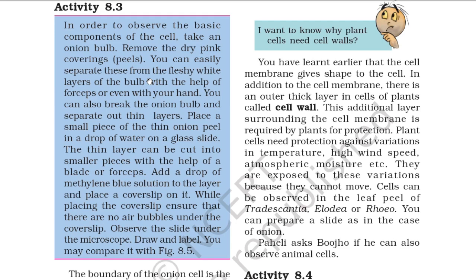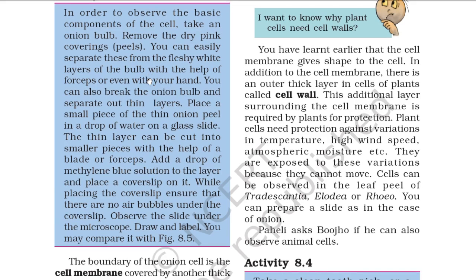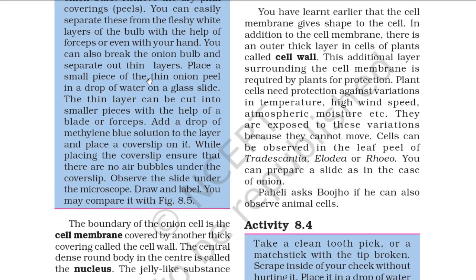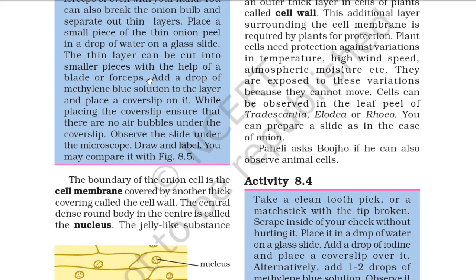Cells can be observed in the leaf peel of Tradescantia, Elodea or Rhoeo. You can prepare a slide as in the case of onion. Paheli asked Bojo if he can also observe an animal cell.